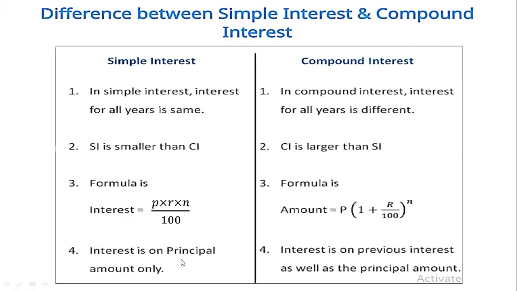Simple interest is on the principal amount only, while compound interest is on the previous interest as well as the principal amount. So the interest you get after 1, 2 or 3 years will be the same for simple interest, but it will change for compound interest.